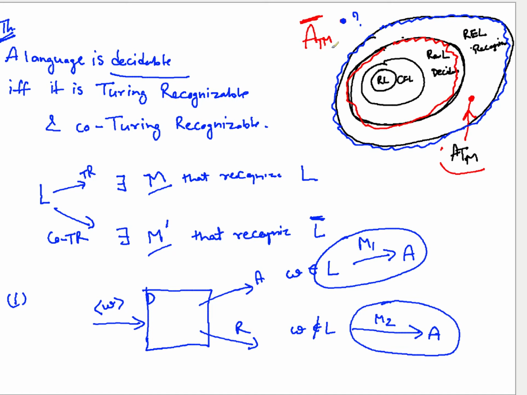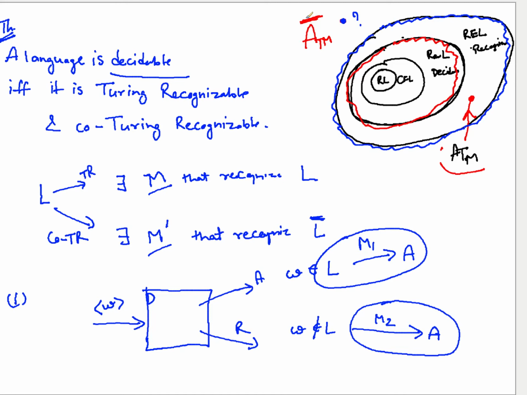So you found a language which is outside even the blue bubble. That means ATM complement is a language which is not even Turing recognizable. You cannot even write a recognizer for it. What is the ATM complement language? You should try to see the description of ATM and then try to understand.